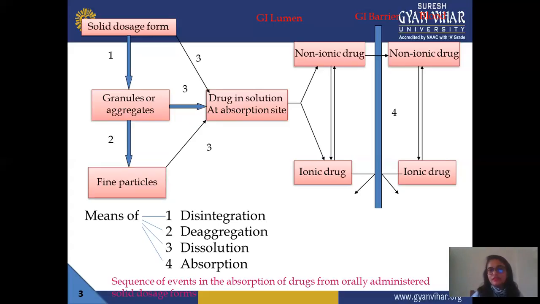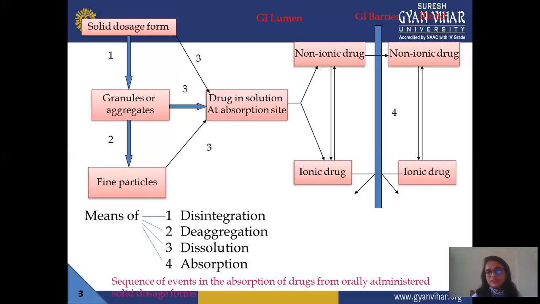After this step, the main crossing barrier depends on which type of drug you take, maybe a non-ionic drug or an ionic drug. In the previous lecture, we already discussed that a limited amount of drug passes through this membrane. So if your drug is a non-ionic drug, then it easily passes through or crosses the GI barrier or GI fluid.